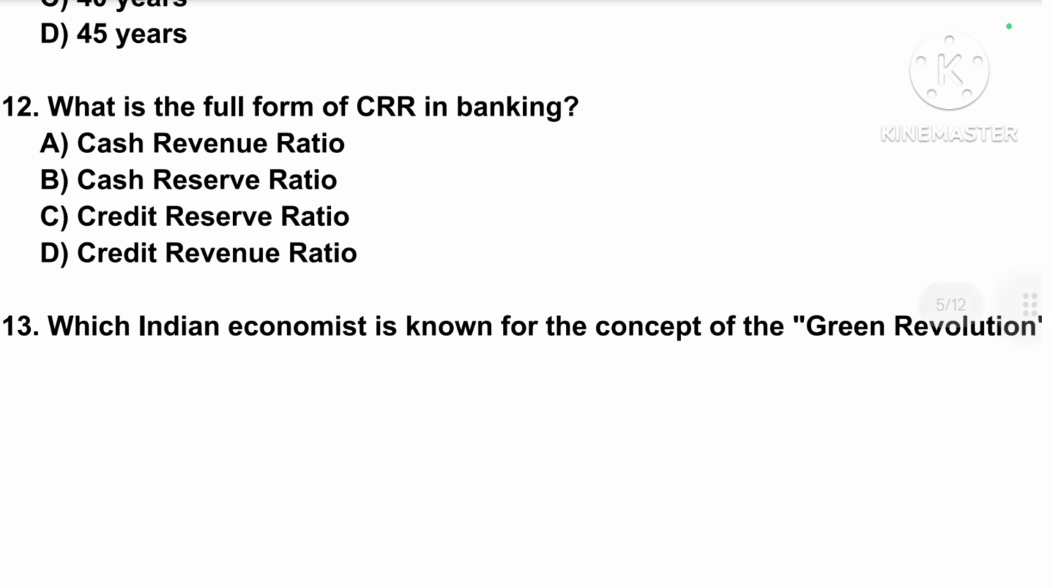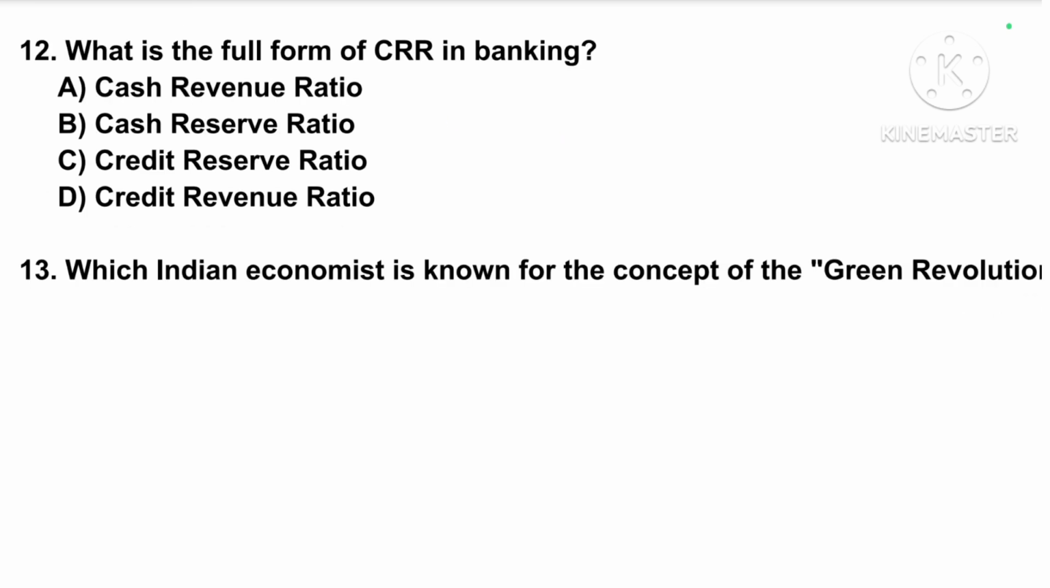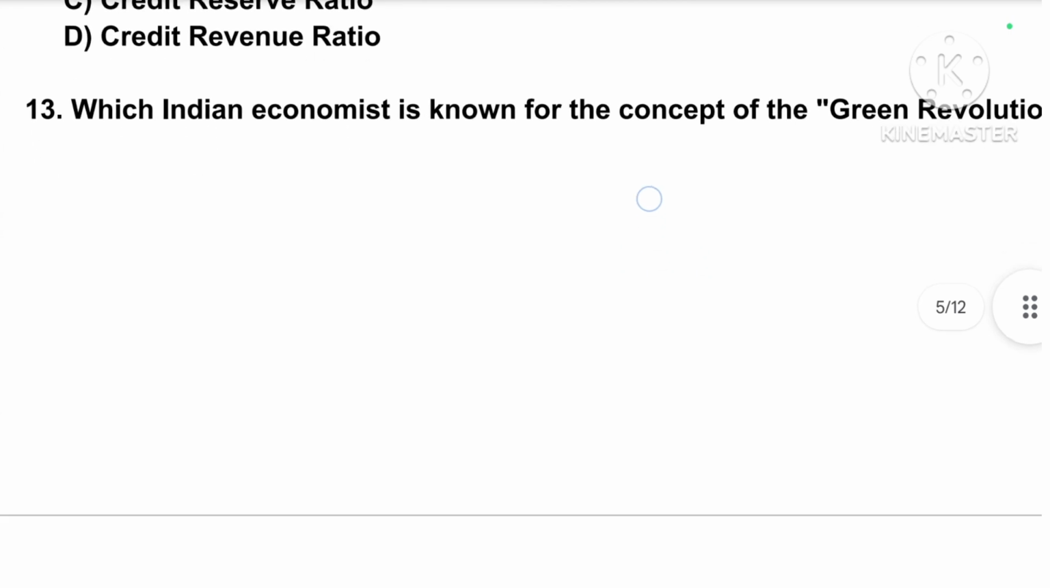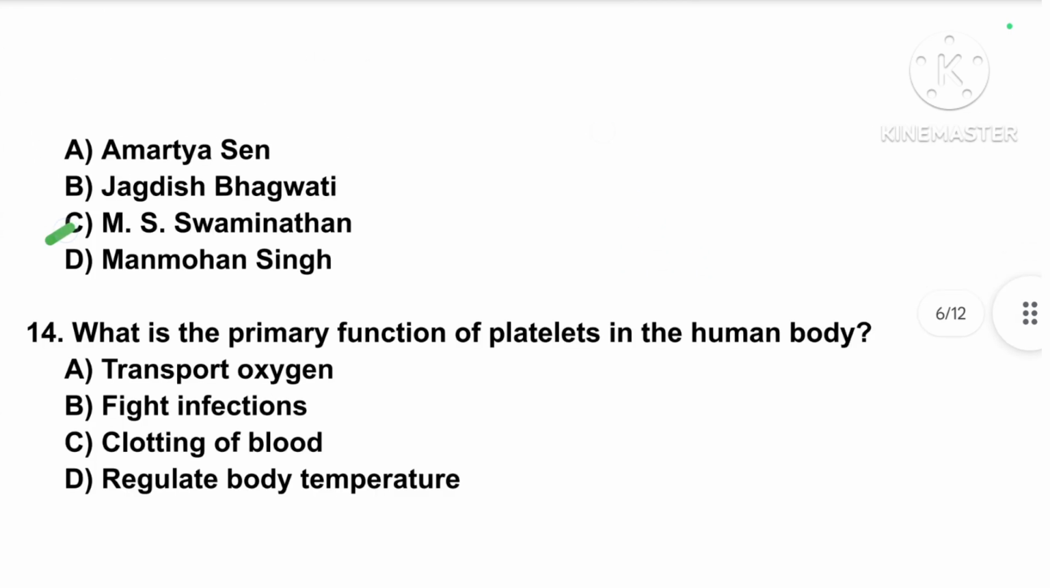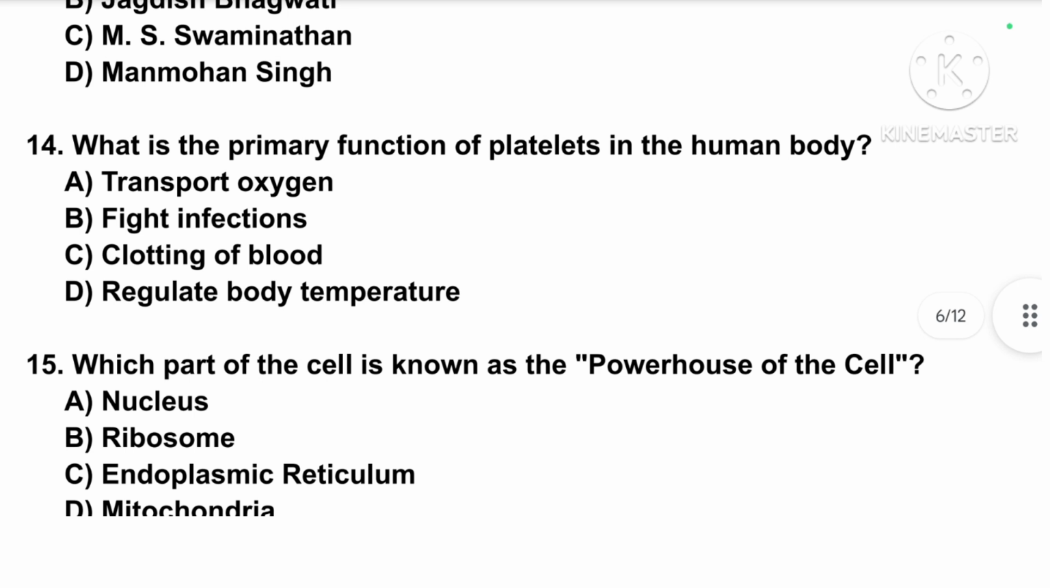What is the full form of CRR in banking? Correct answer is option number B, cash reserve ratio. Which Indian economist is known for the concept of the Green Revolution? Correct answer is option number C, MS Swaminathan. What is the primary function of platelets in the human body? Correct answer is option number C, clotting of blood.